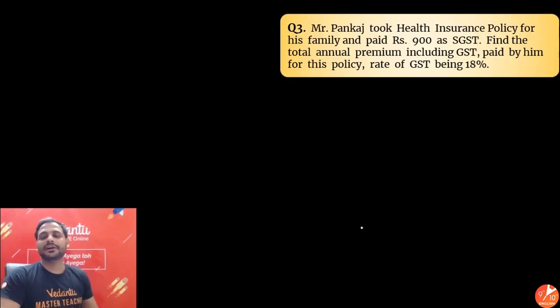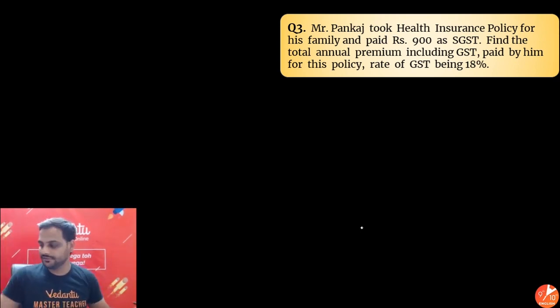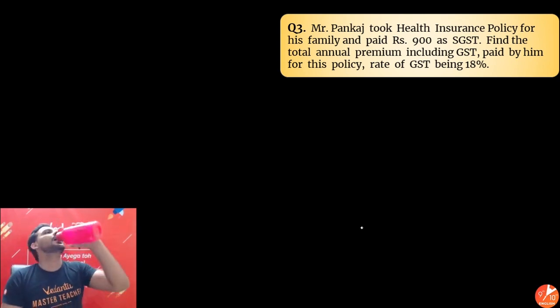Next question. Mr. Pankaj took health insurance policy for his family and paid rupees 900 as SGST. Find the total annual premium including GST paid by him for the policy, rate of GST being 18%. Simple. This is service. When you're taking health insurance, this is not a good, this comes under service, but GST is applicable.